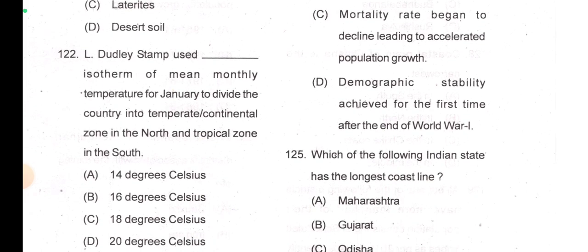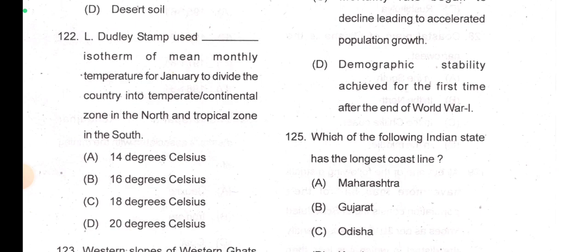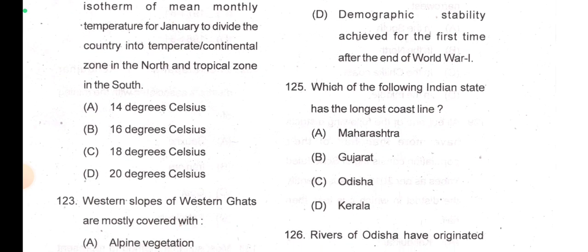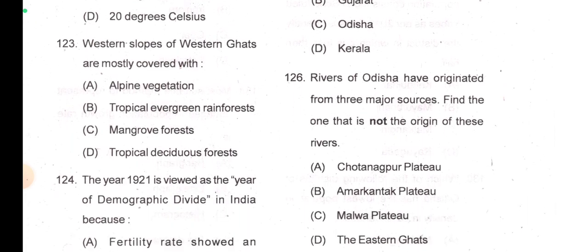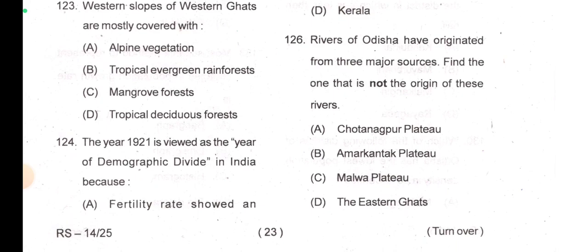L. Dudley Stamp used the 18 degrees Celsius isotherm of mean monthly temperature for January to divide the country into temperate and continental zone in the north and tropical zone in the south. Western slopes of the Western Ghats are mostly covered with tropical evergreen rainforest.